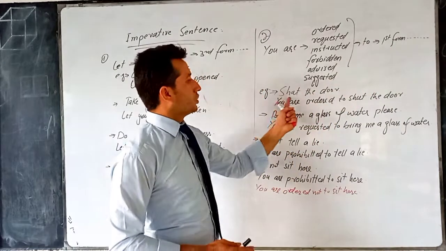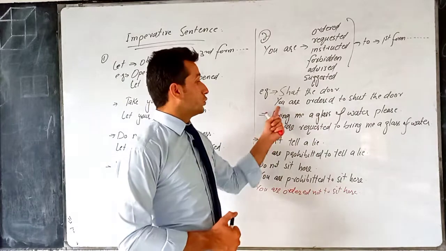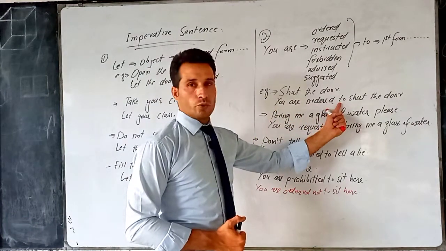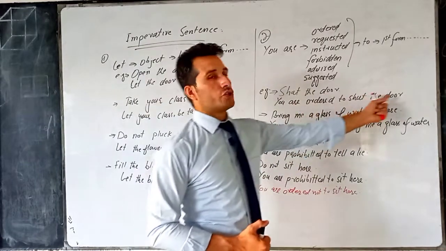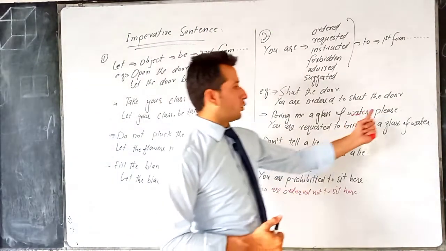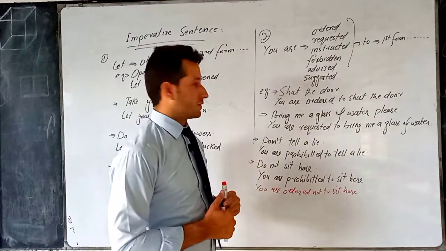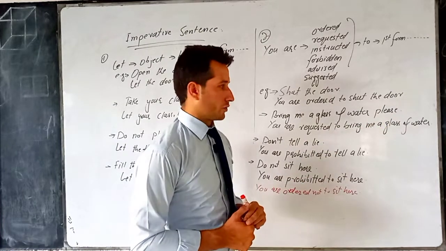For example, shut the door. Now from the word shut, we can guess that it's an order. So you are ordered. Then we introduce to and the same sentence is placed after to. You are ordered to shut the door. Bring me a glass of water, please. Now from the word please, we can guess that it's a request. So you are requested to bring me a glass of water.